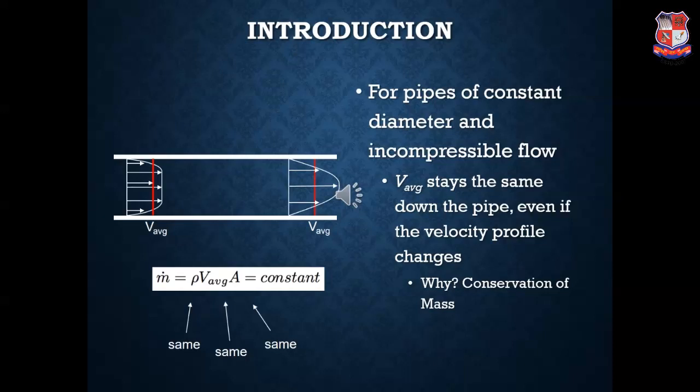As the flow is incompressible, the density is constant, and as the diameter is constant, the area of the pipe cross section will be constant. Hence there will be conservation of mass taking place. Hence rho, V average and A are the same as shown to you in the figure.